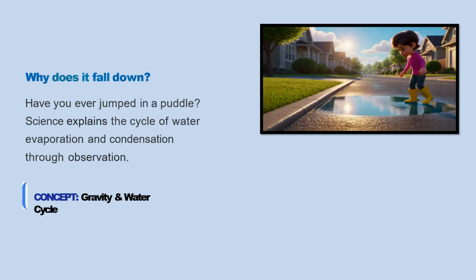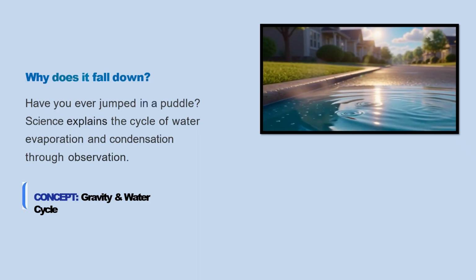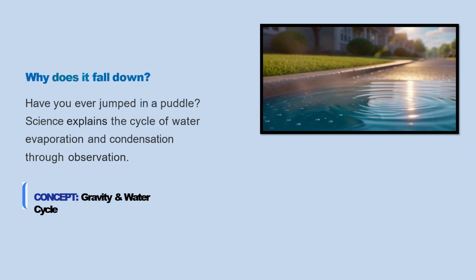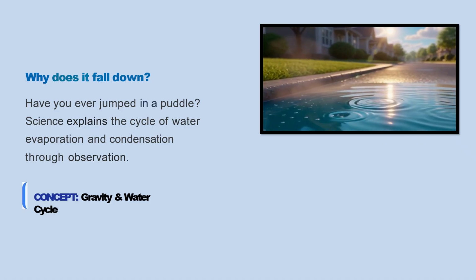But have you noticed something interesting? After some time, the puddle disappears. Where does the water go? So here it is. When the sunlight falls on the puddle, the water slowly changes into water vapor. This process is known as evaporation.